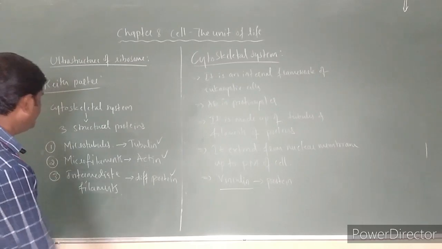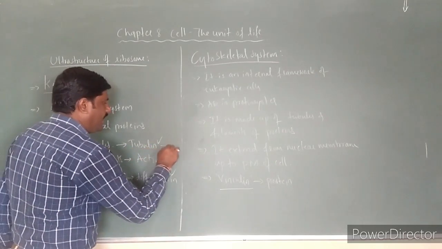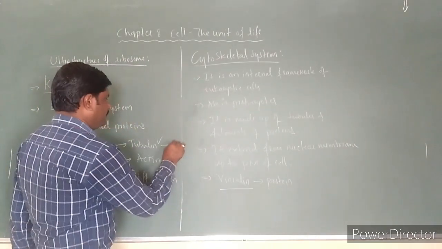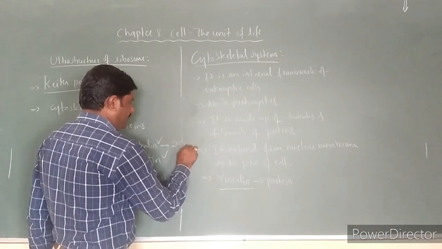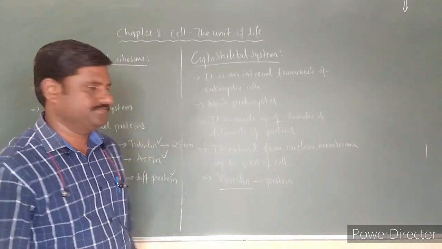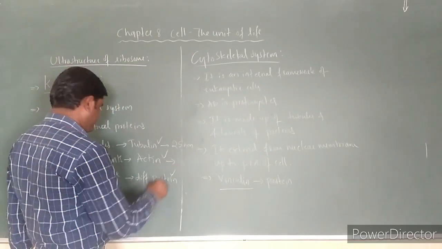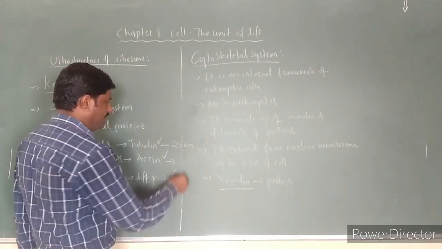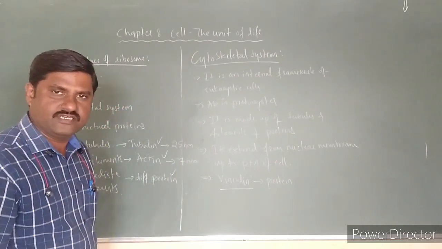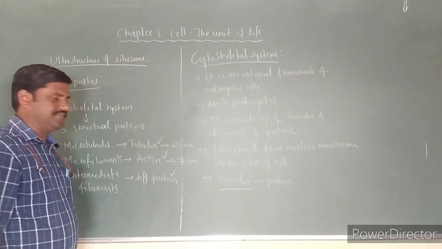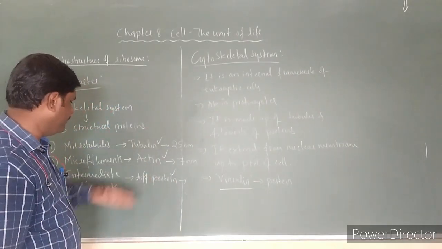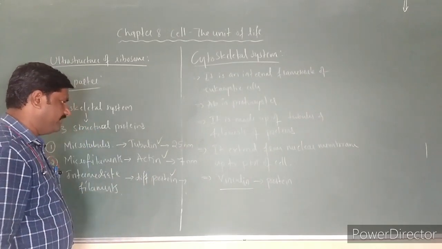Microtubules are about 25 nanometers in diameter, and actin forms microfilaments, which are about 7 nanometers, a very thin one, acting as thread-like structures which bind the microtubules as well as intermediate filaments.